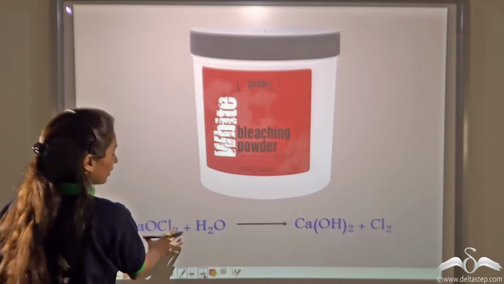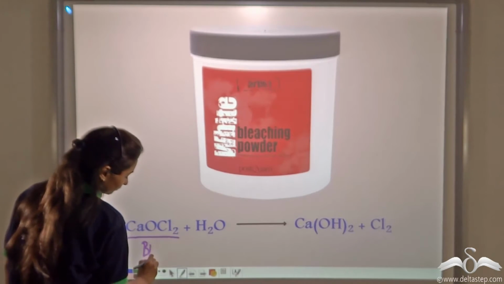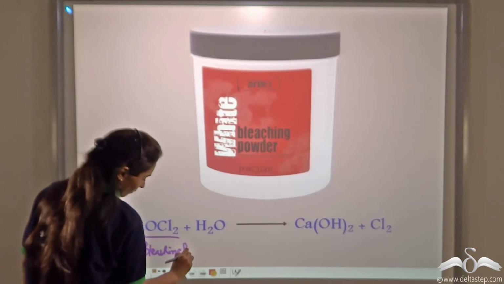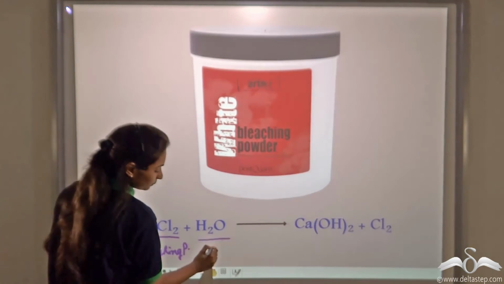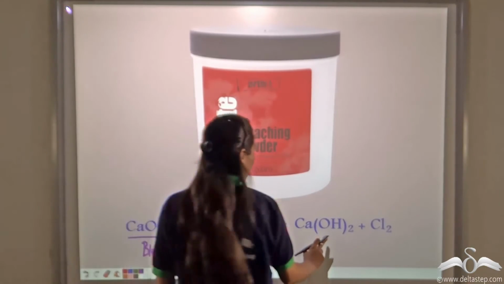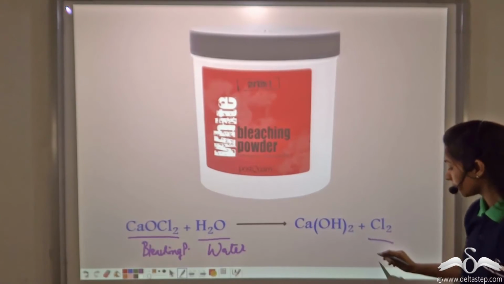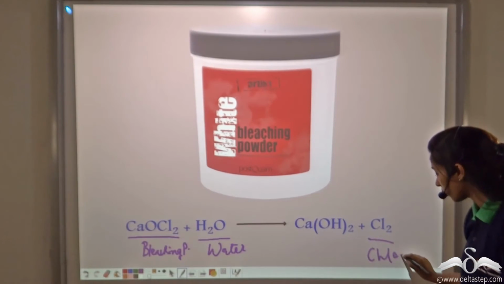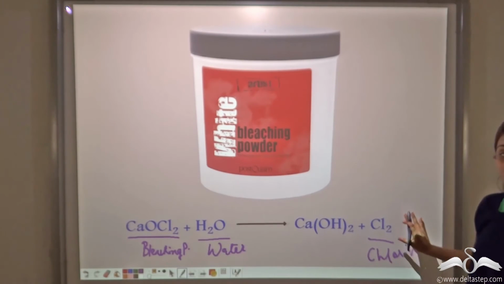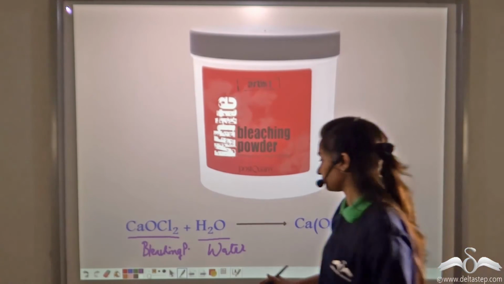If you look at the equation, you will see that bleaching powder when added to water will form calcium hydroxide and chlorine. So it releases chlorine. Now this chlorine purifies water. You cannot drink this water directly, you still need to boil it before drinking.